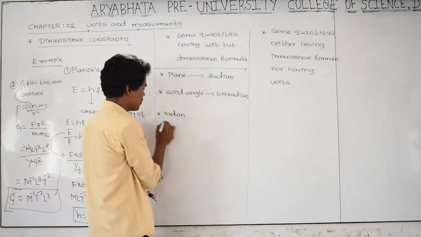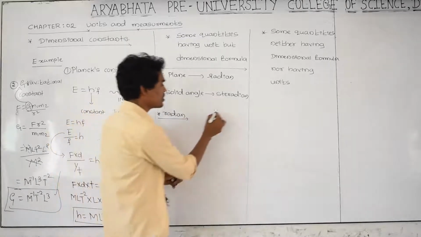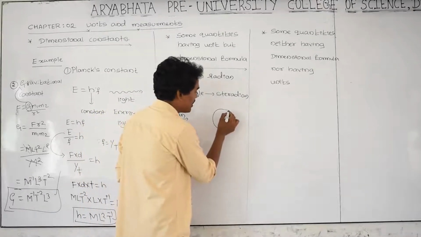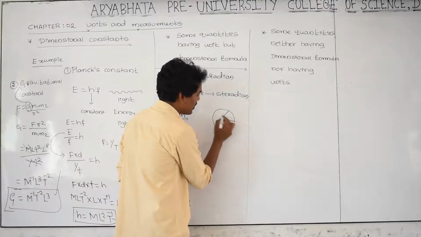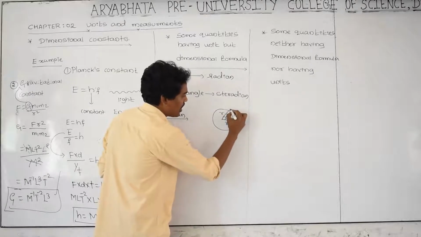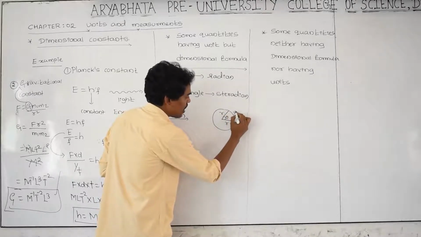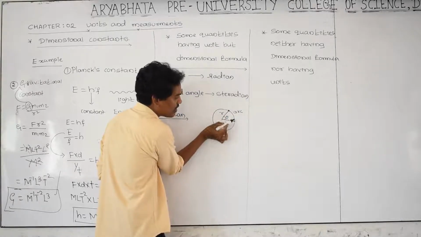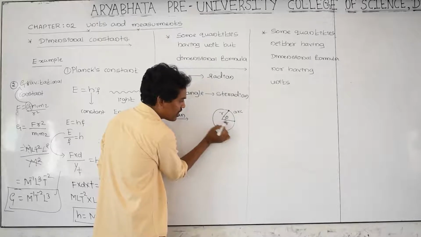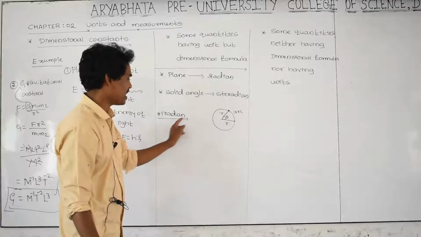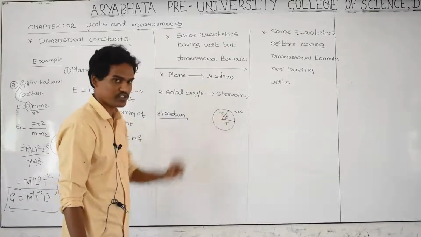Let us consider, this is a circle, and here I am taking one radius. This is radius, this is r. The angle between these two radius is called theta, and this is an arc. What is arc? This point to this point, this distance is the arc of the circle, and this is the radius r. This theta is called as 1 radian. Radian means angle between these two lines.